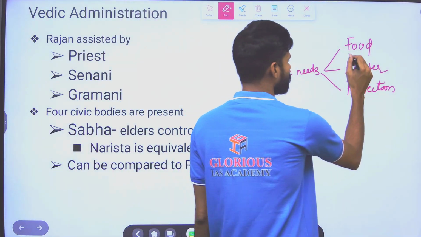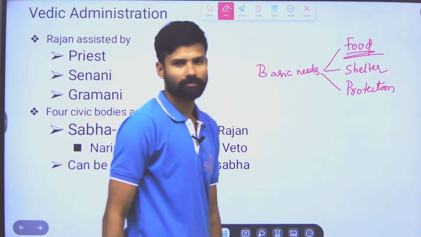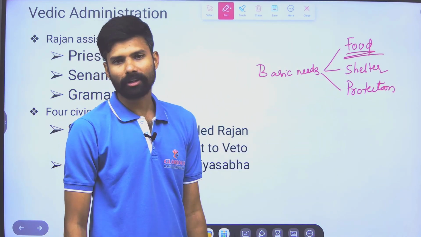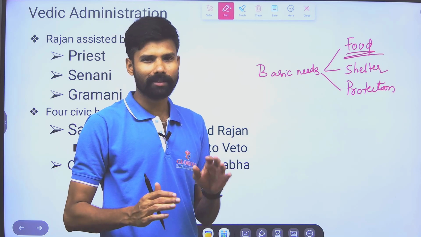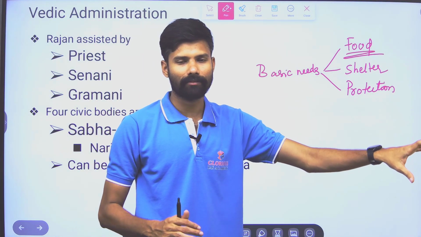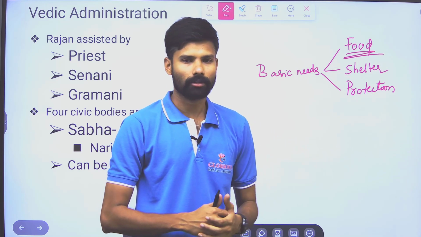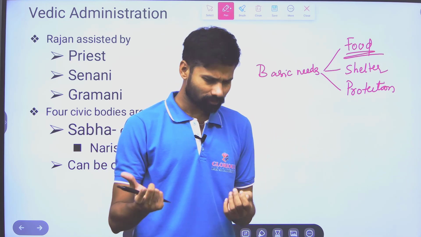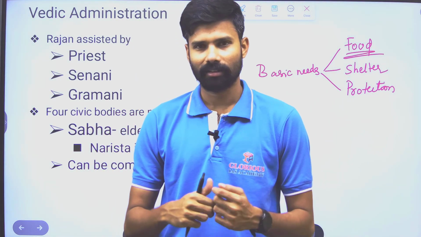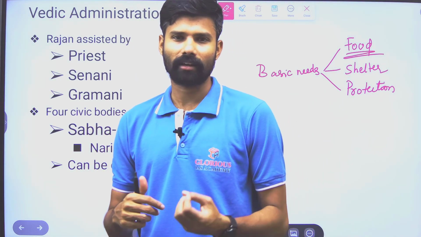In order to avoid this, they needed protection. But who will protect? Some people had to dedicate their lives to, or specialize in, the field of protection. For this they needed some incentive. But how does this incentive come?